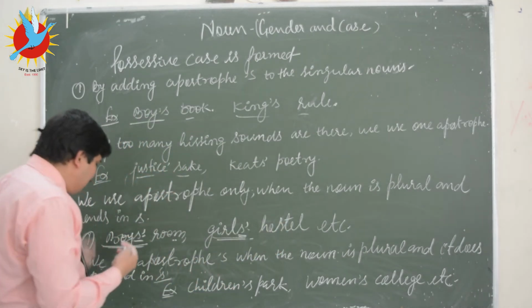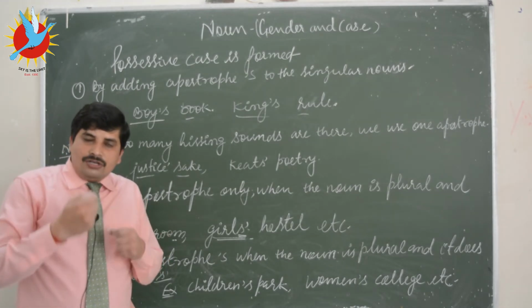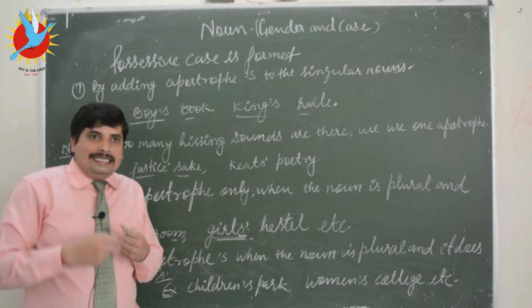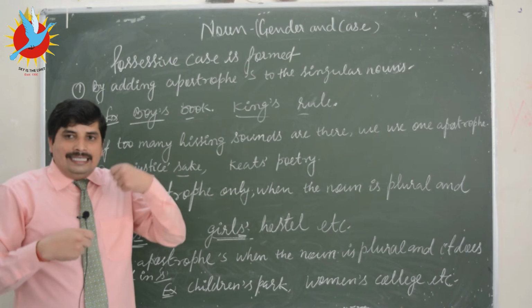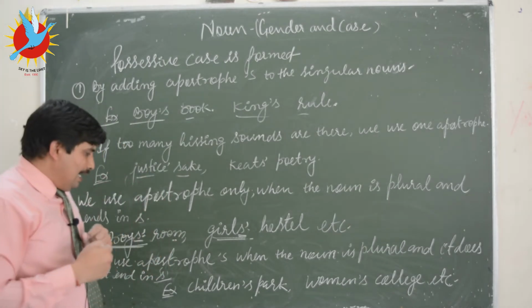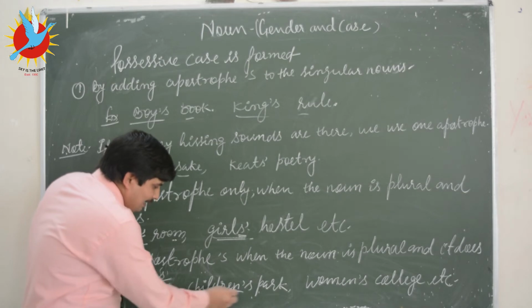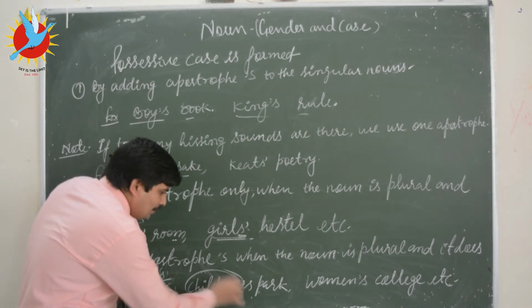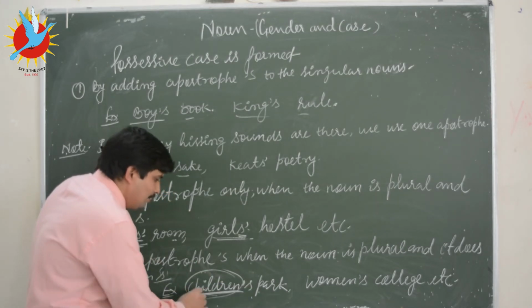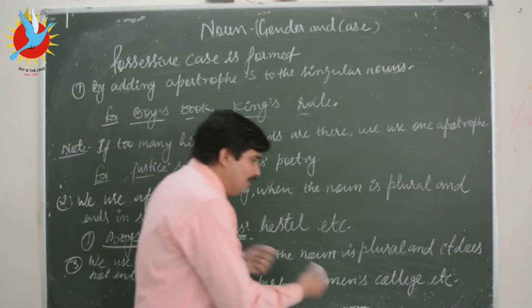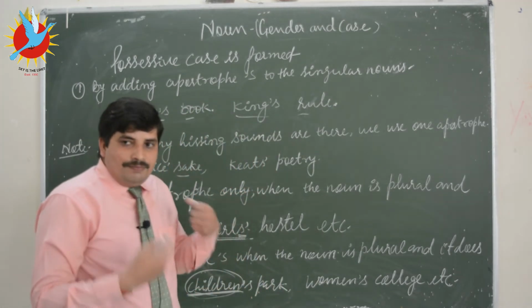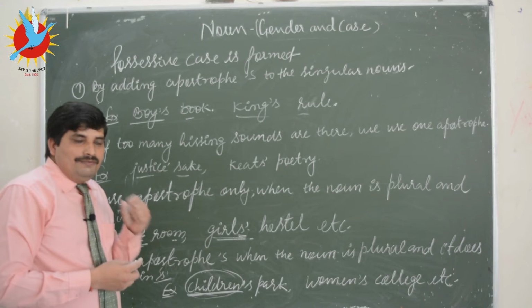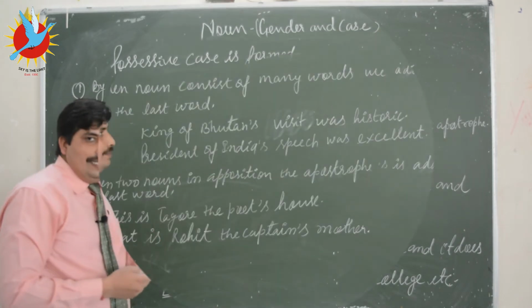But the next rule says we use apostrophe and s both when the noun is plural and it does not end in s. Like this: children is a plural and it does not end in s, so we have to use apostrophe and s both. Children's park, women's college, men's parlor, etcetera. Okay, so in this way we will form the possessive case.